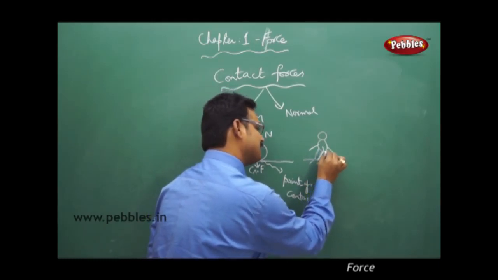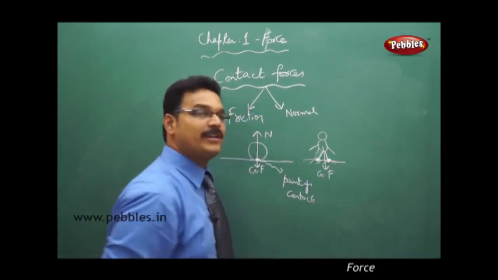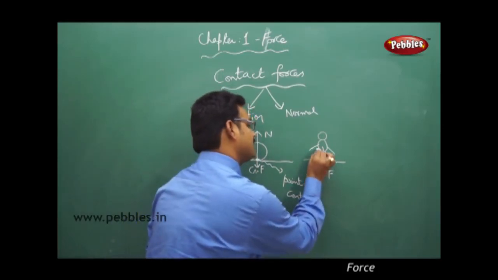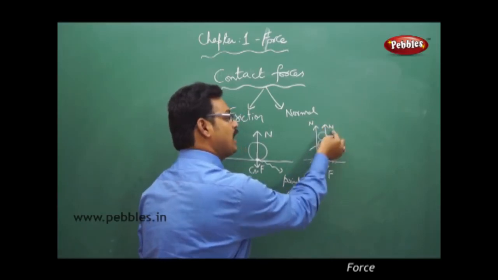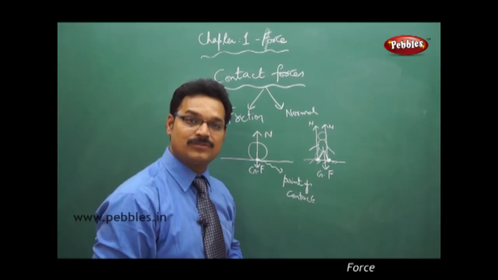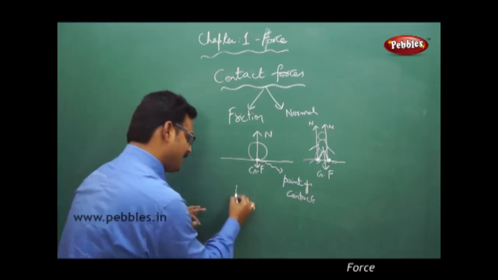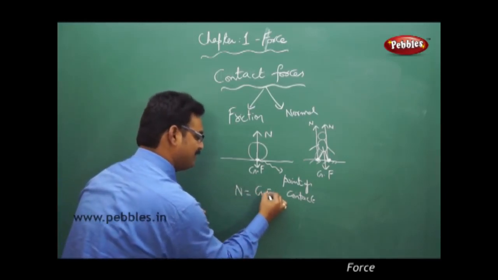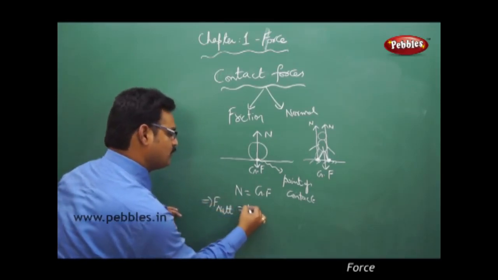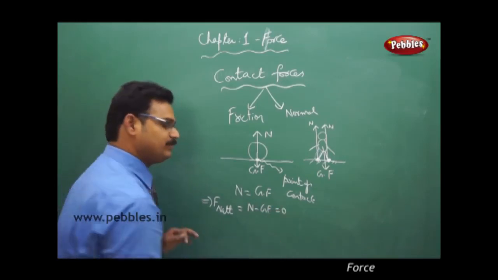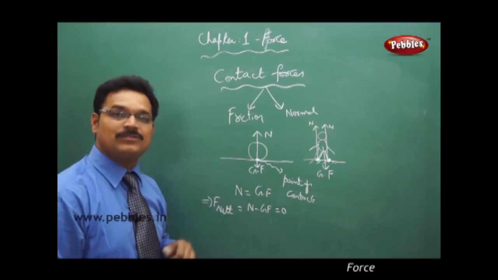If you see this case here also, we have a normal force at the point of contact. Here you have two legs, so the points of contact are two. See, this is one point of contact, and this is another point of contact. From this point of contact, a normal force acts upward, and from the other, another normal force acts upward. So two normal forces are balancing the gravitational force. In the ball case, one normal force supports the gravitational force. I can say that N equals gravitational force GF, which implies net force F net equals N minus GF equals 0. That means the net force acting on this ball is 0. That's why the ball is stable on the ground.